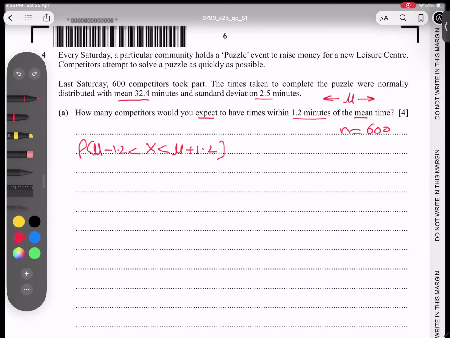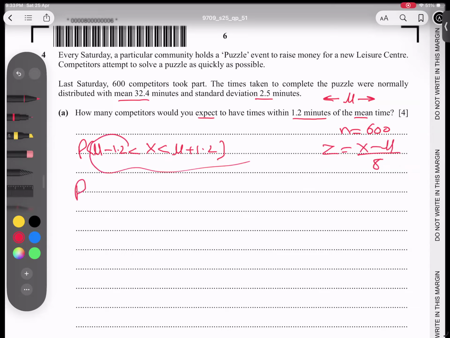So we have to use here the formula z is equal to x minus mean over deviation. This completely is called the x value, and this completely is also called an x value, which I'm going to plug in now. Get ready.